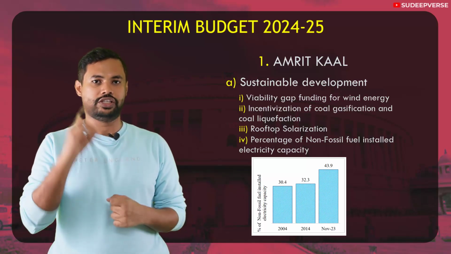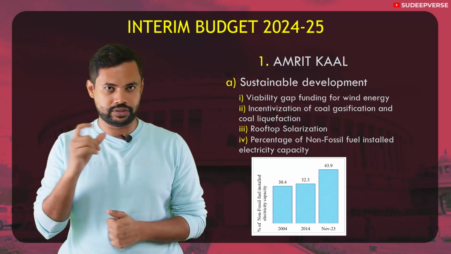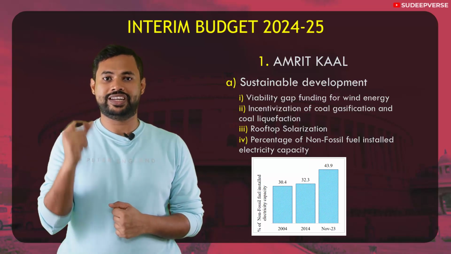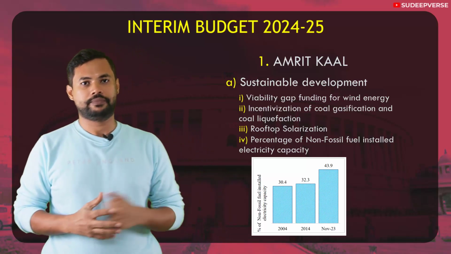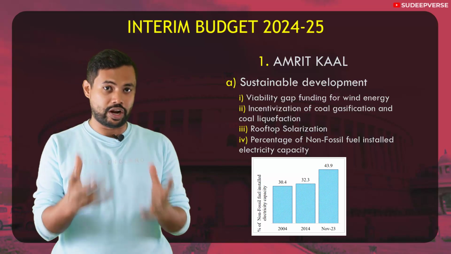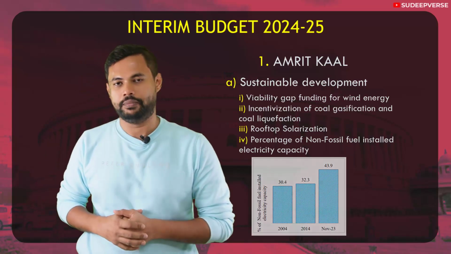As you can see, in just 2 decades there has been an increase of almost 14 percentage points in non-fossil fuel installed capacity. That again shows the progress. So these are some of the main announcements under the vertical of sustainable development.